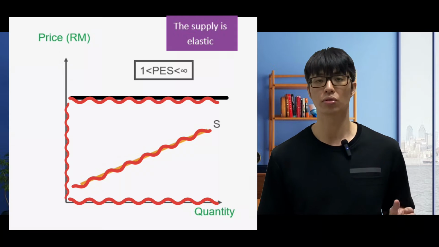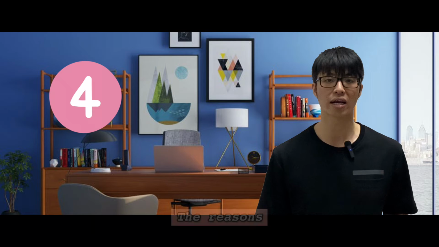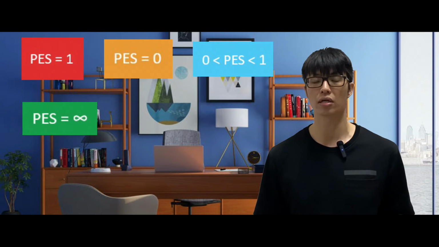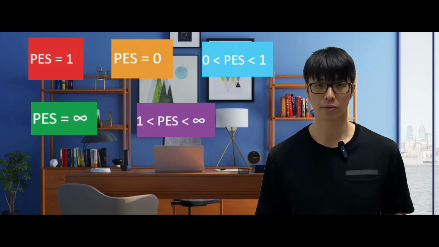That will bring us to step number 4. Step number 4 is about the reasons, the determinants on why the PES can be 1, can be 0, can be between 1 and 0, can be infinite, and can become greater than 1 until infinite.